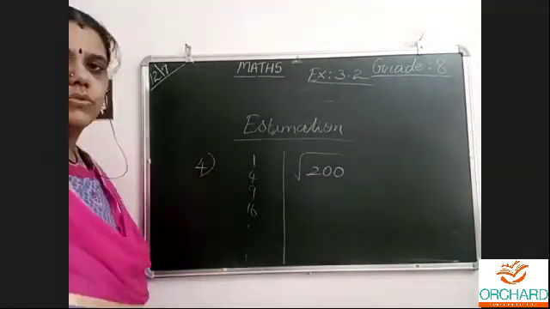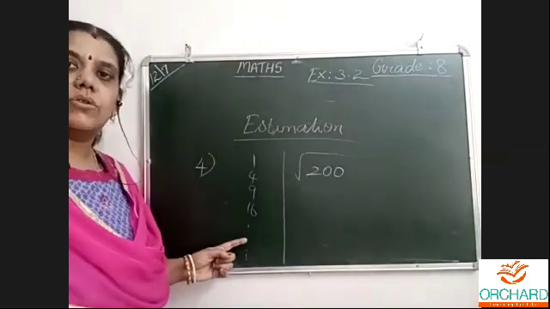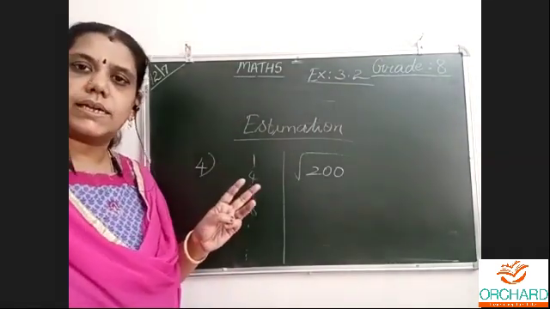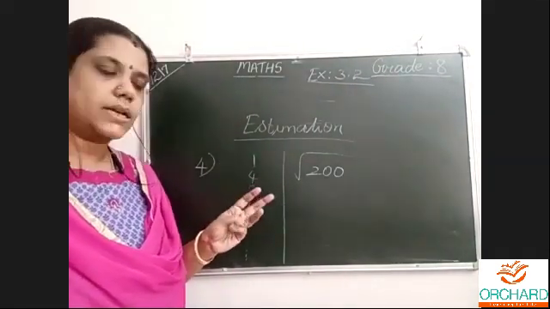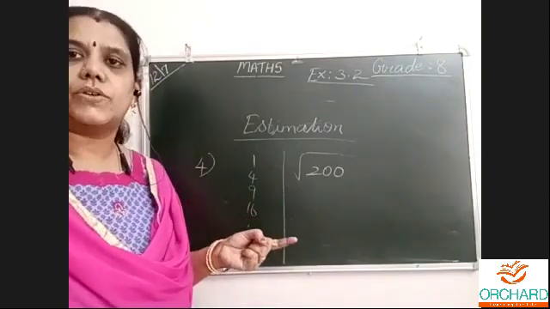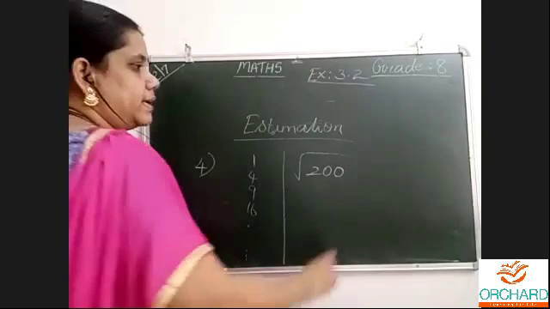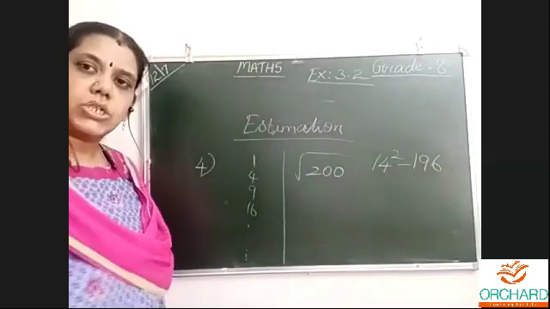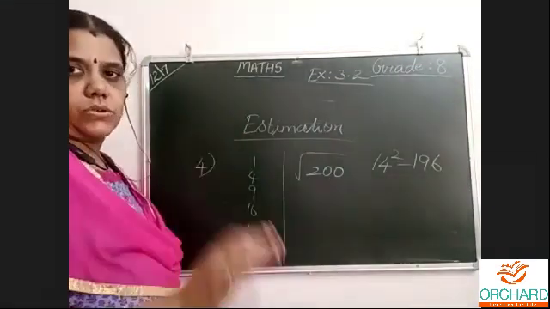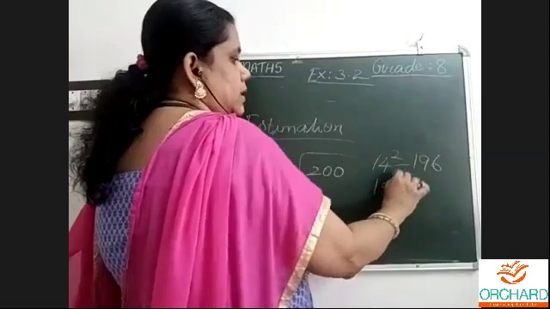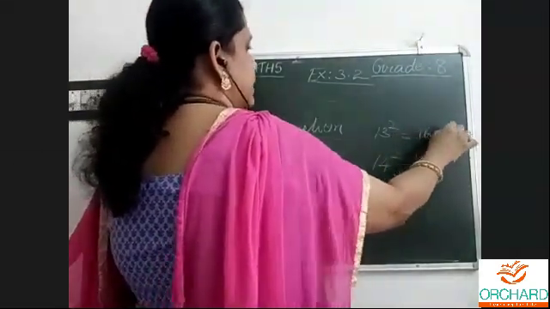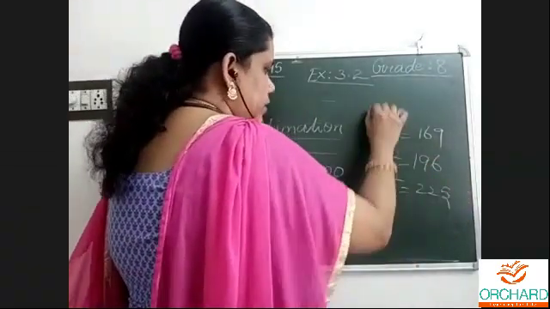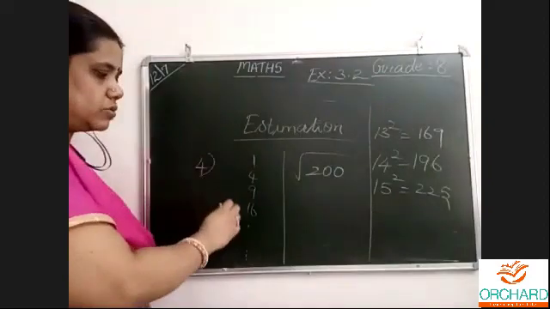There is a table like this. I told you already to go through that table also. 10 squared is 100. If you don't know, go through the textbook. 10 squared is 100, 11 squared 121, 12 squared 144, 13 squared 169, and 14 squared is 196, right? Next, 15 squared is 225. We have to keep on writing the squares like this, 1 squared, 2 squared, up to 50 squared.